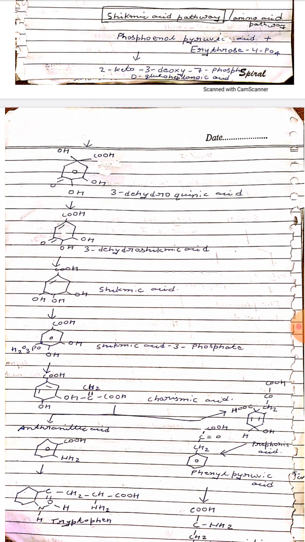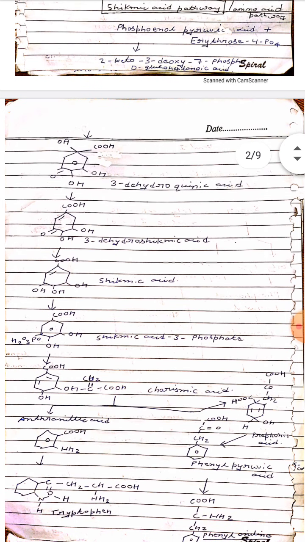Okay, this is chorismic acid, and chorismic acid is converted into prephenic acid. This is prephenic acid and anthranilic acid. Chorismic acid is divided into two branches, anthranilic acid and prephenic acid.